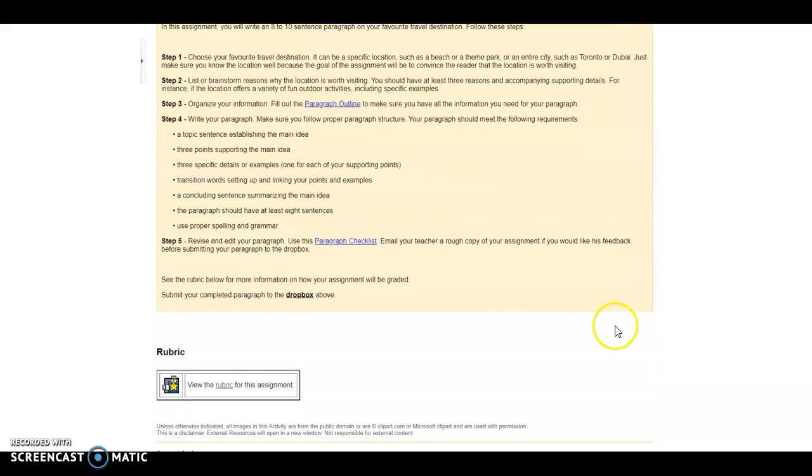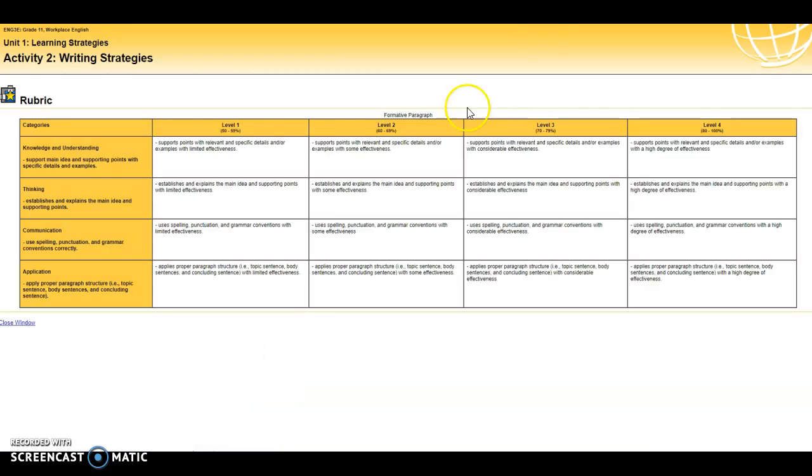If you're okay with all of that, one last thing you can do is check the rubric. There is a rubric down here. If you click on it, you'll see how your assignment will be graded. So there will be a knowledge category, which will ask whether you've included strong points and specific details. There's a thinking category. Did you have a clear main idea and supporting details? Communication. Is your spelling, punctuation, and grammar correct? And then application. Is your paragraph structure correct? Do you have a topic sentence, body sentences, concluding sentence? So this is how I will be grading your assignment.